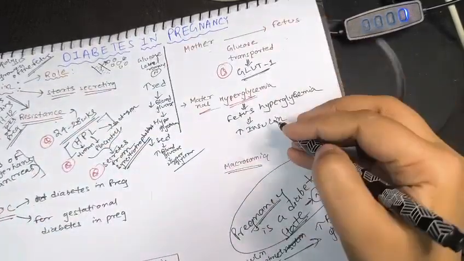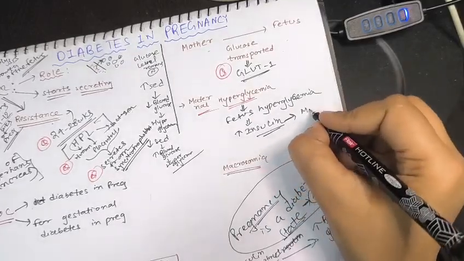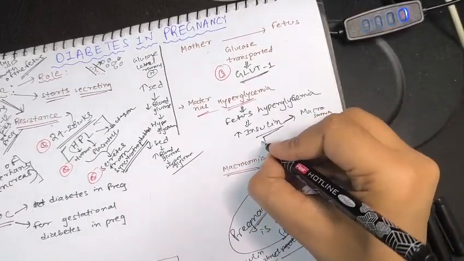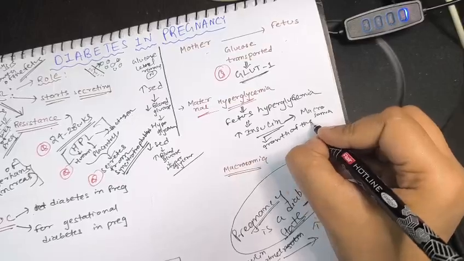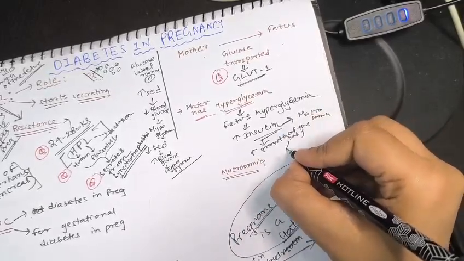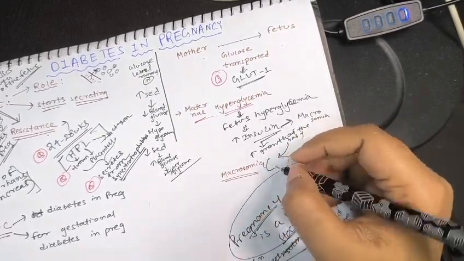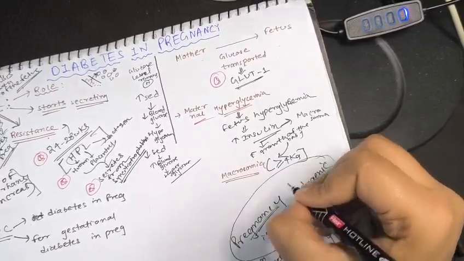So insulin will cause macrosomia in the baby, because the growth of the baby will increase, and then the baby's weight will increase, and it will land up in macrosomia. In the previous video I discussed that the baby's weight will be beyond 4 kilo.